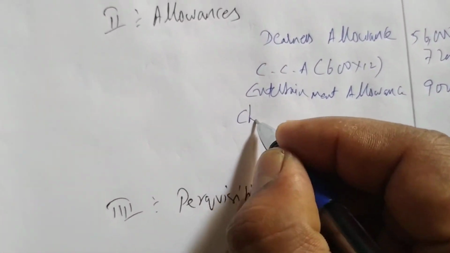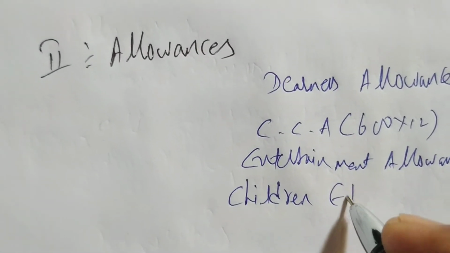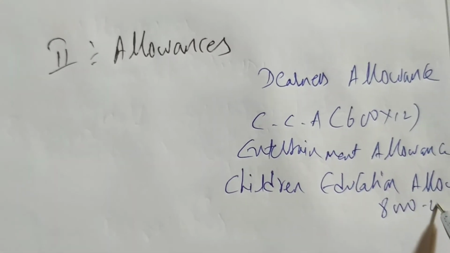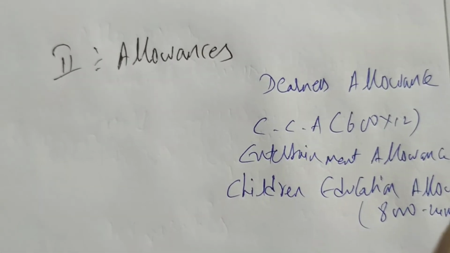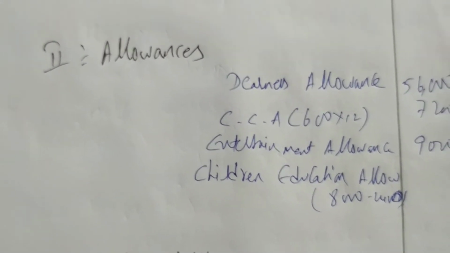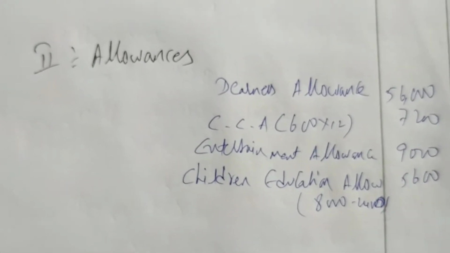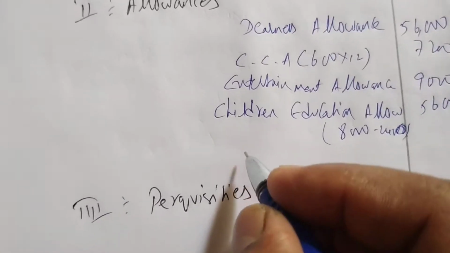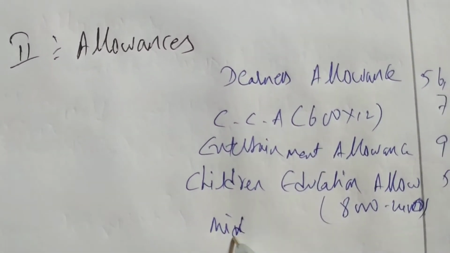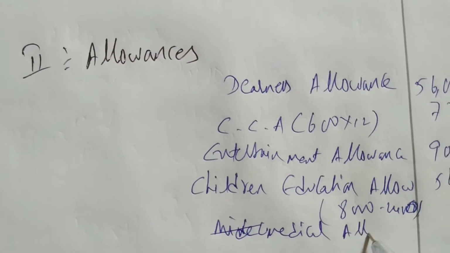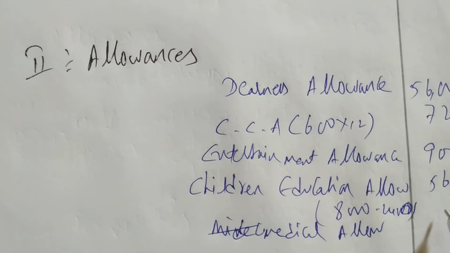So children education allowance, how much is given? 8,000. How much is exempt? 2,400. You remember 2,400 is exempt. So 8,000 minus 2,400, 5,600 is taxable. Okay, after that we are having fixed medical allowance, that is also taxable. Medical allowance 600, right? 600 into 12, again we are getting 7,200.